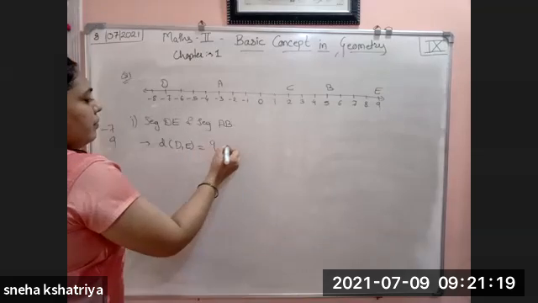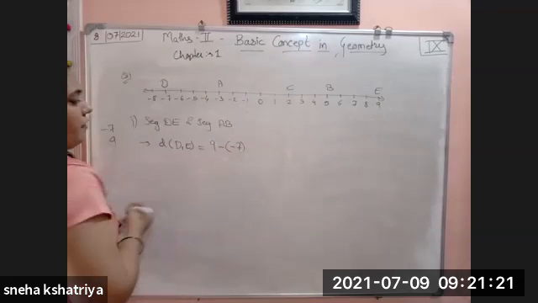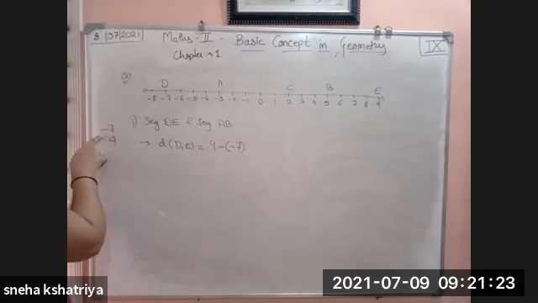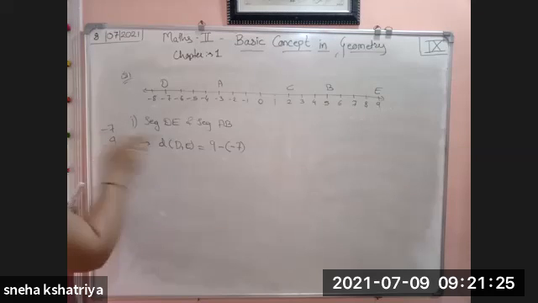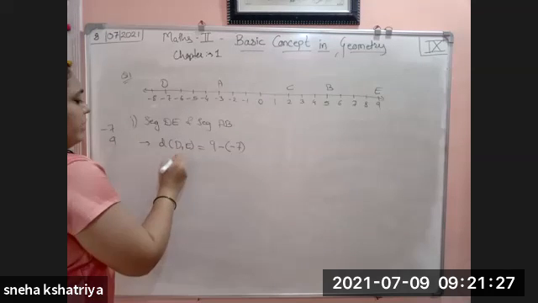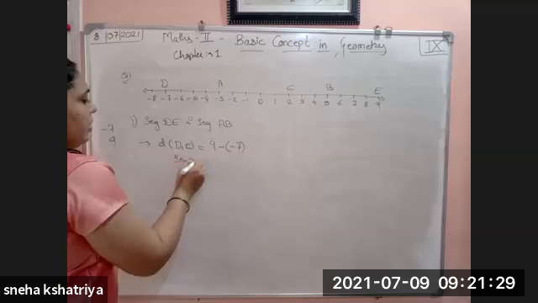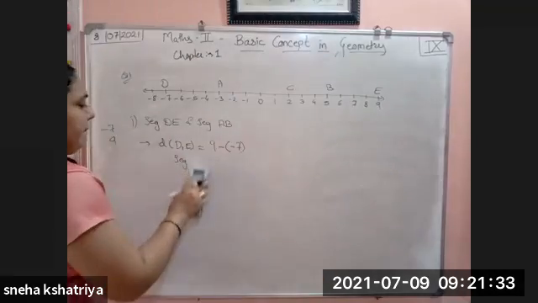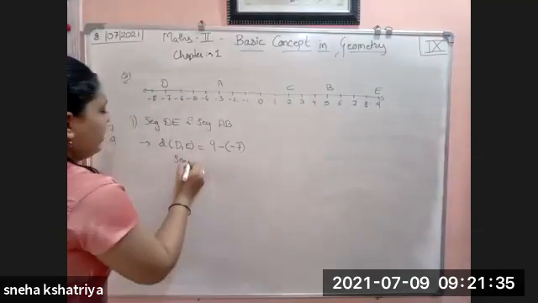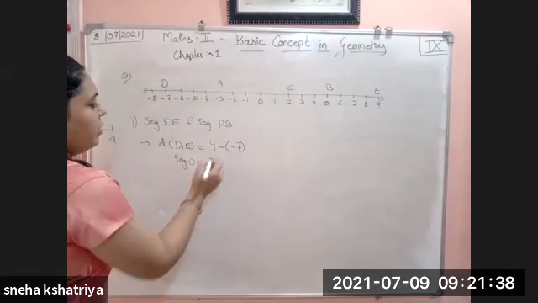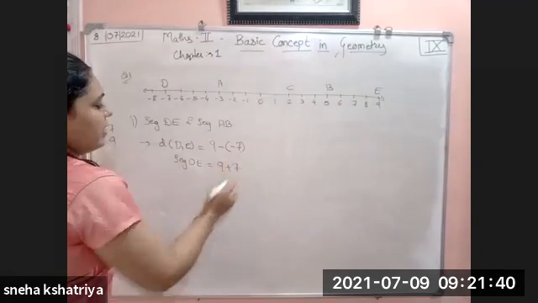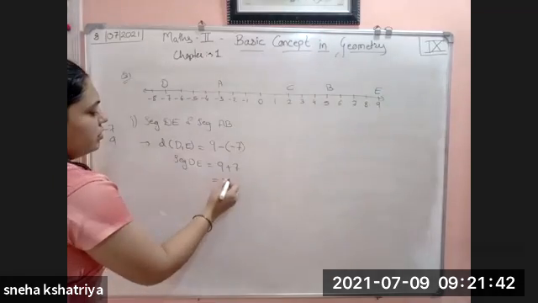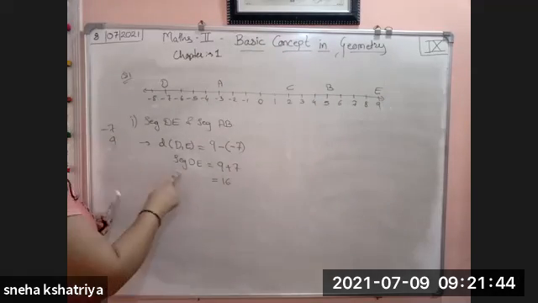So 9 minus -7, greater number minus smaller number. Segment DE is equal to 9 plus 7, which becomes 16. So segment DE is 16.